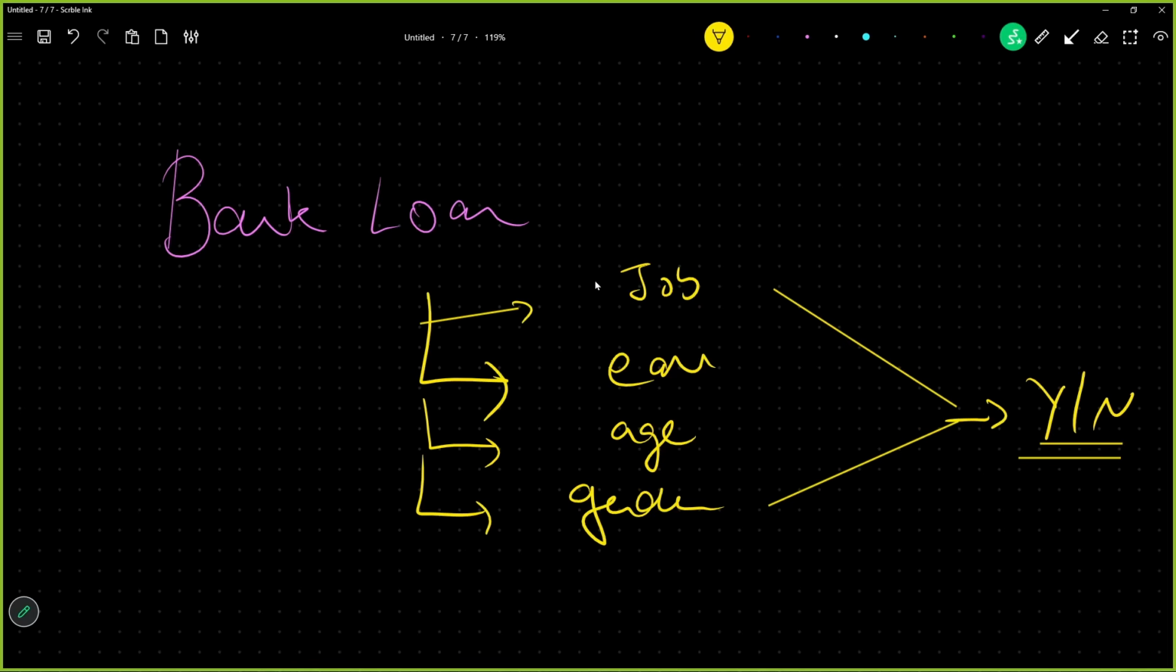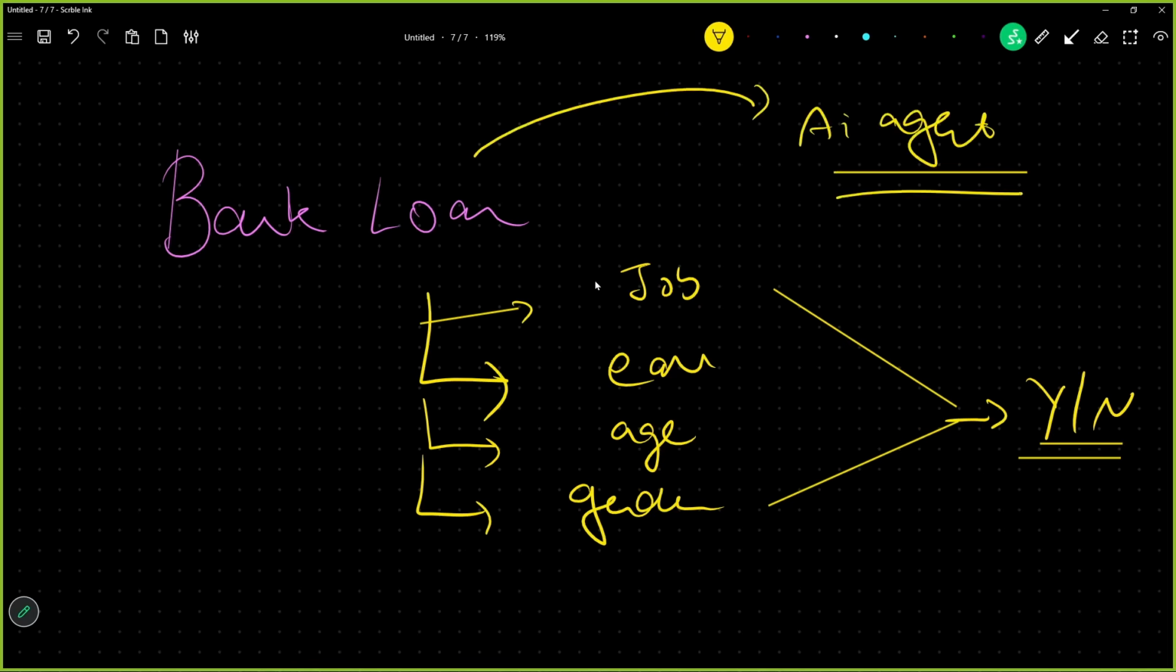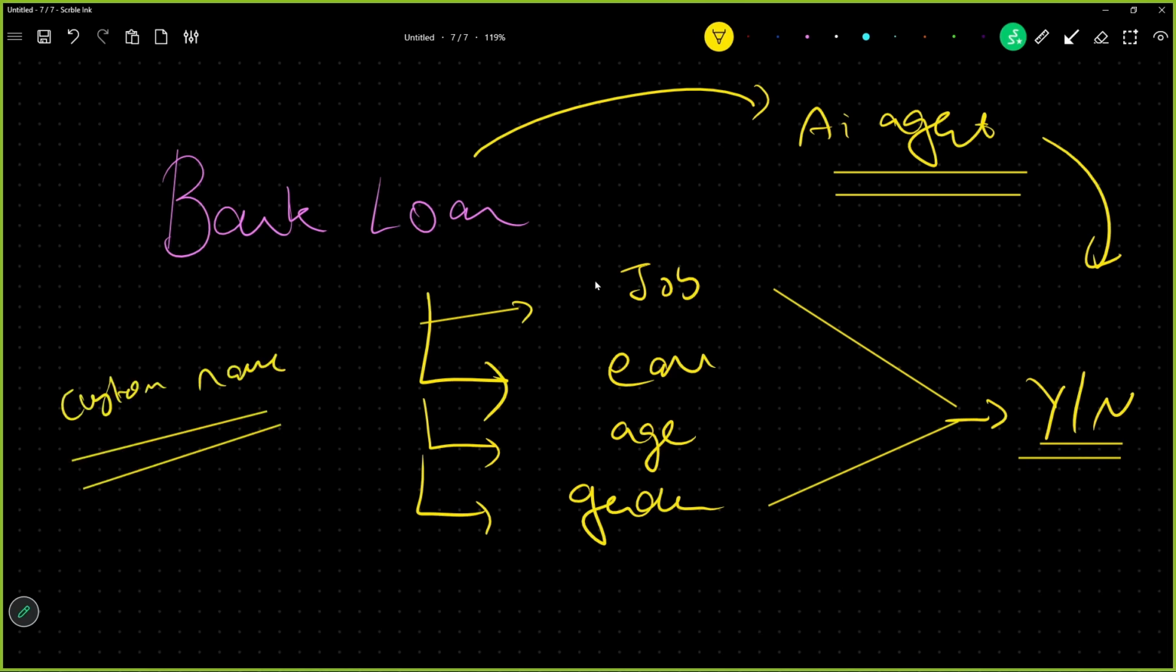So to do this simple task, we can have an AI agent, right? We can have an AI agent, but AI agent should not see customer information. I mean, customer name, customer mobile number. These all things should not go to AI agent. Okay, so these things should be masked. Okay, masked. Instead of this, there should be star, star, star.